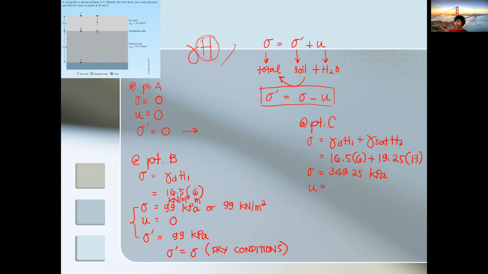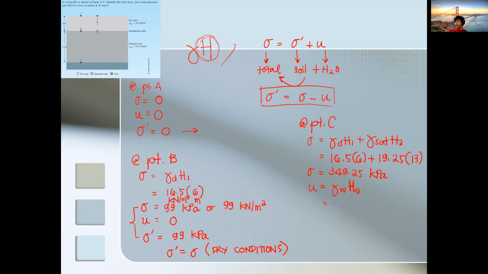We can start with the saturated layer, or if you want to get the derivation, gamma water times h, small h, since we are just considering the height of the water, or H2, the height of the water in the second layer.